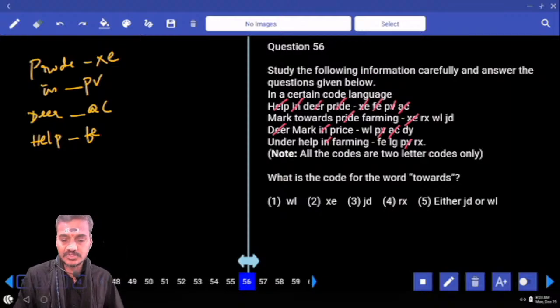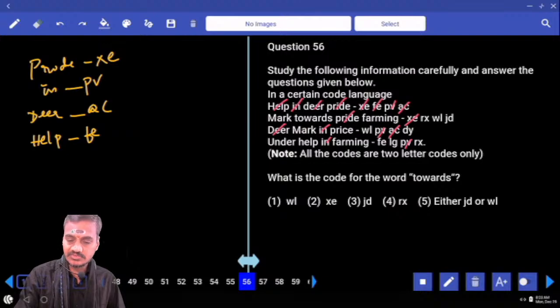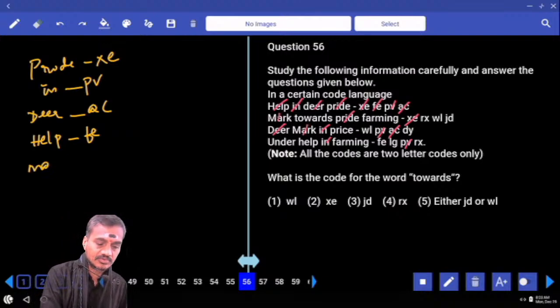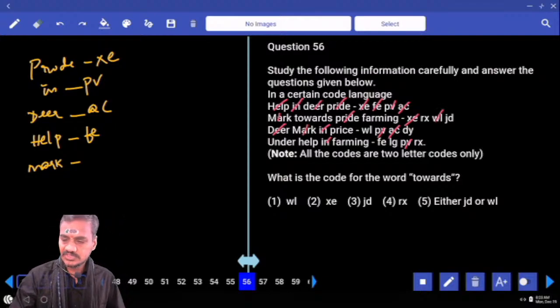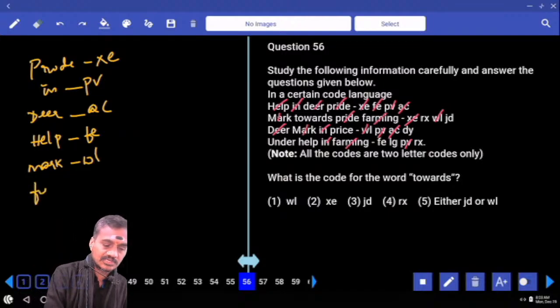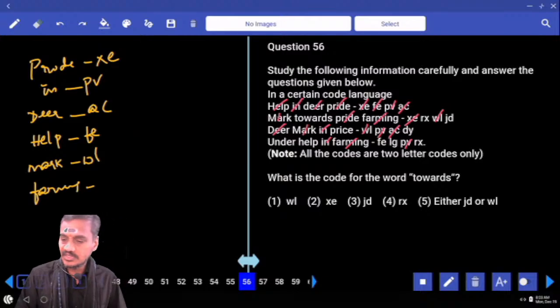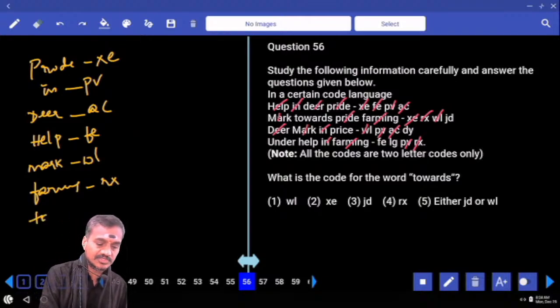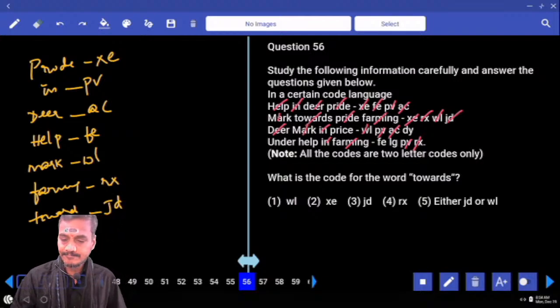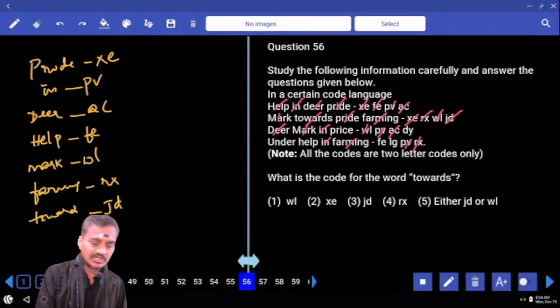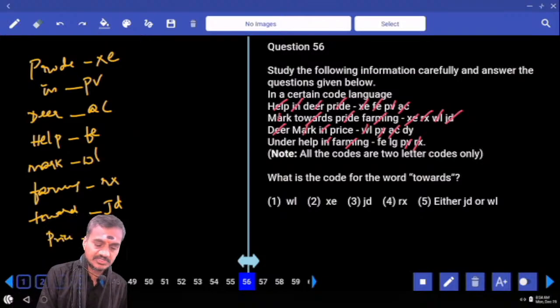Then compare the second and the third, mark towards forming, and mark is the word that is common between the second and the third, and the code that is common between these two is WL, so the code for mark is WL. Then if you compare the second and the fourth, forming is the word that is common here, and the code that is common between these two is RX. The code for forming is RX. Then in the second one, only one word is left out, that is 2 words, and the code that is left out is JD. The code for 2 words is JD. Then price is the word left out in the third statement, and the code for price is DY.